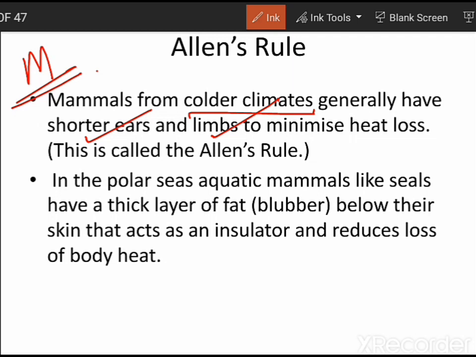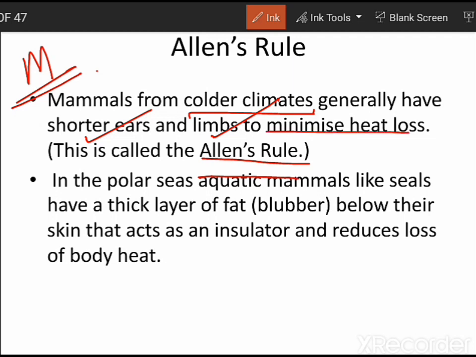What is the reason for this? The maximum amount of heat is lost from external appendages like the pinna and also from the limbs. So if the size of these limbs and pinna is reduced, then heat loss can be reduced. This is known as Allen's rule. Allen's rule states that organisms belonging to colder climates have shorter limbs and shorter pinna or shorter ears, so as to minimize heat loss.